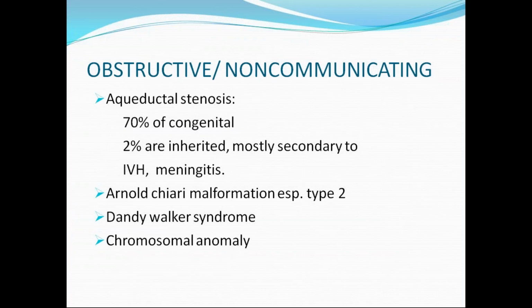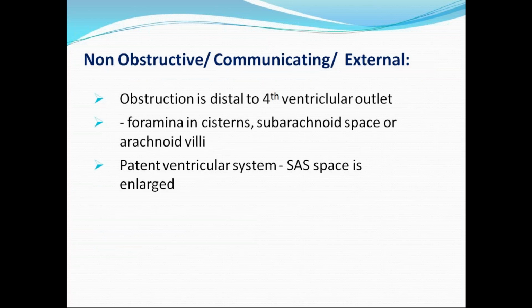Usually it is associated with neurofibromatosis. 2% are inherited, mostly secondary to intraventricular hemorrhage or meningitis. If any infection occurs, later it heals by gliosis, so automatically obstruction to that flow will be there. So we see an entity called obstructive hydrocephalus. Other causes of obstructive or non-communicating hydrocephalus are Arnold-Chiari malformation, especially type 2. Type 1 we cannot identify in early ages, it is a somewhat milder variant. Another is Dandy-Walker syndrome.